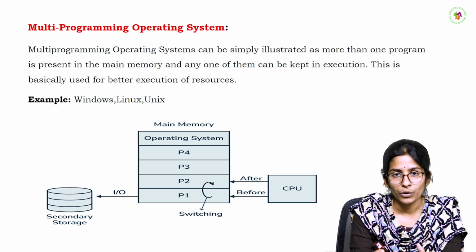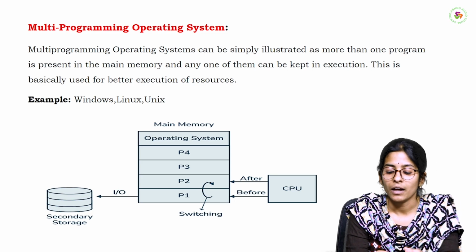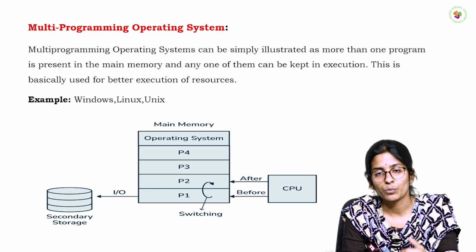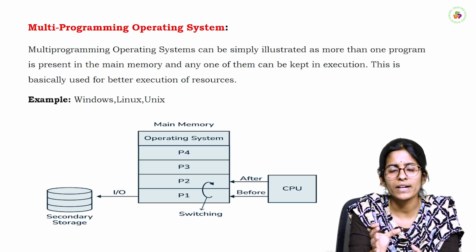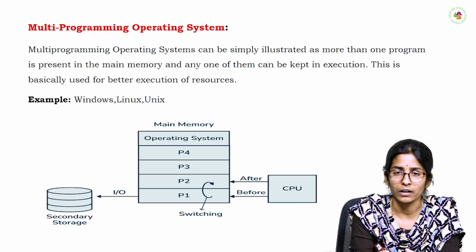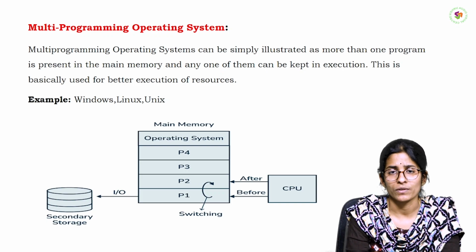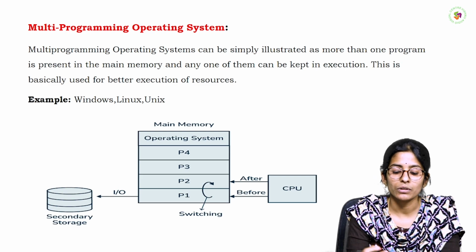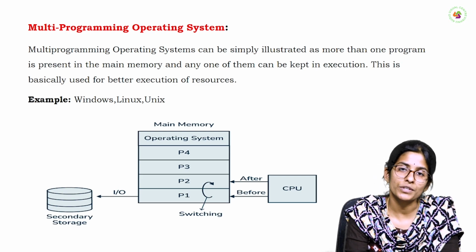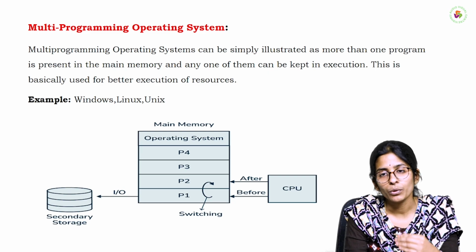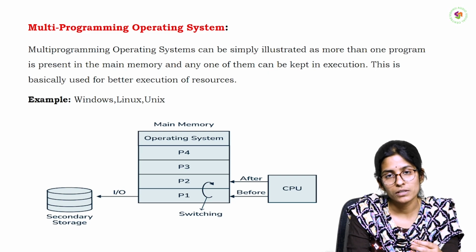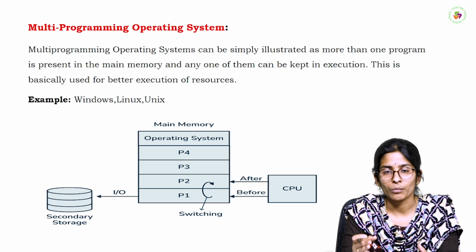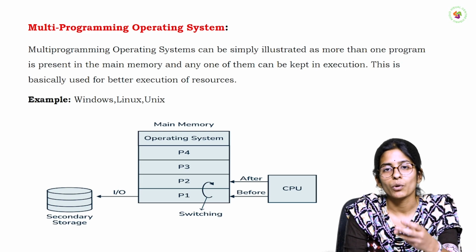First of all, the CPU accesses one program and executes it. After that, it goes to the next program. If any IO device interrupt happens for process 1, the CPU does not wait for that process. It is not in an idle position. It simply goes to the next process and executes process 2. Like that, the CPU switches from one program to another program, and then to another, sequentially executing the processes one by one.